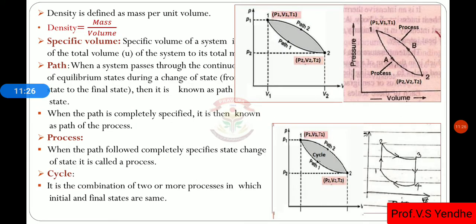Then again density, as we know, is the mass per unit volume. Then specific volume. The specific volume of a system is the total volume divided by mass. That is the specific volume.